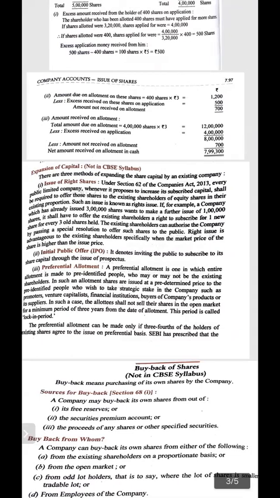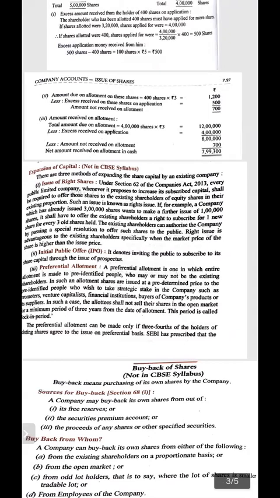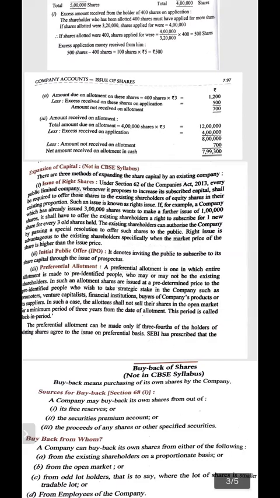So what is the option to the company to expand its capital? The company can expand its capital by the following three methods. One is issue of right shares. Second is IPO. Third is preferential allotment. Let's discuss what are these terms. From theory point of view, 1 mark question, these are very important.